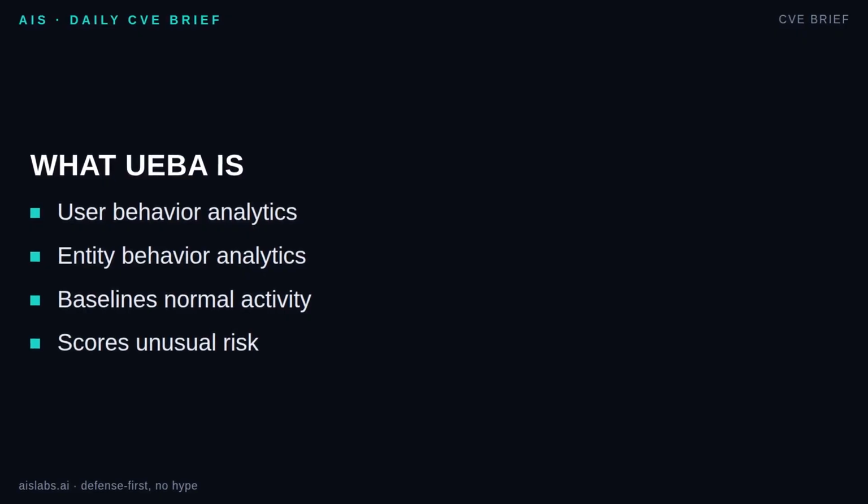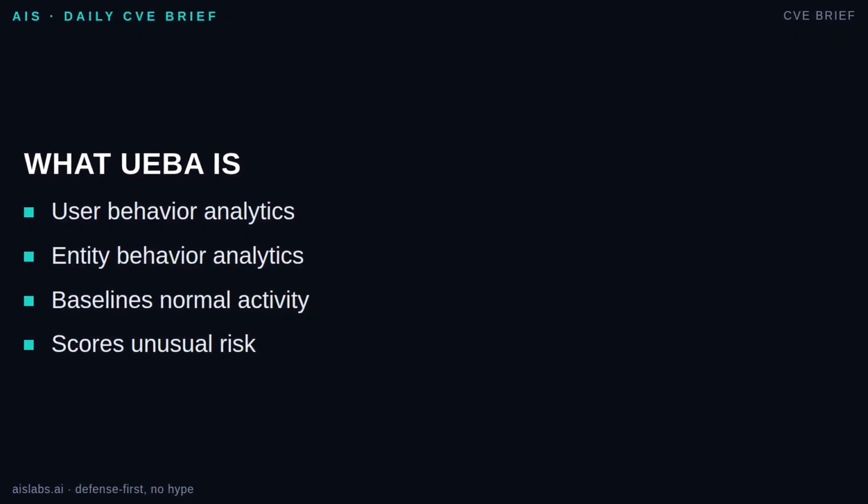UEBA stands for User and Entity Behavior Analytics. In plain English, it watches how users, service accounts, devices, and sometimes applications normally behave. Then it flags behavior that does not fit the pattern, especially when several weak signals add up. A beginner can remember it this way. UEBA builds baselines, compares new activity to those baselines, and raises risk when behavior looks unusual for that identity or entity. In NIST-style terms, it supports detection and analysis. It does not replace identity management, logging, response procedures, or human judgment. It is an analytics layer that helps defenders see risky behavior across systems.